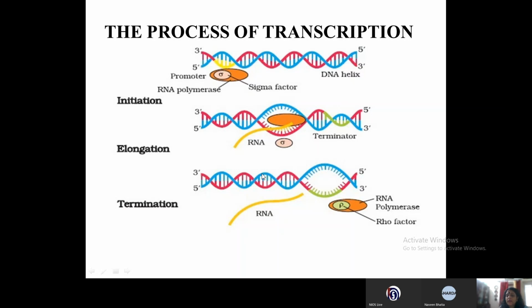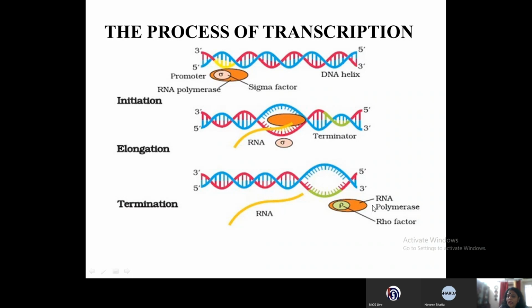Now, when the RNA polymerase comes across the terminator region or terminator sequences, again, it does not have the capability to terminate the process of transcription, and therefore it requires some factors. Now here there is a Rho factor.